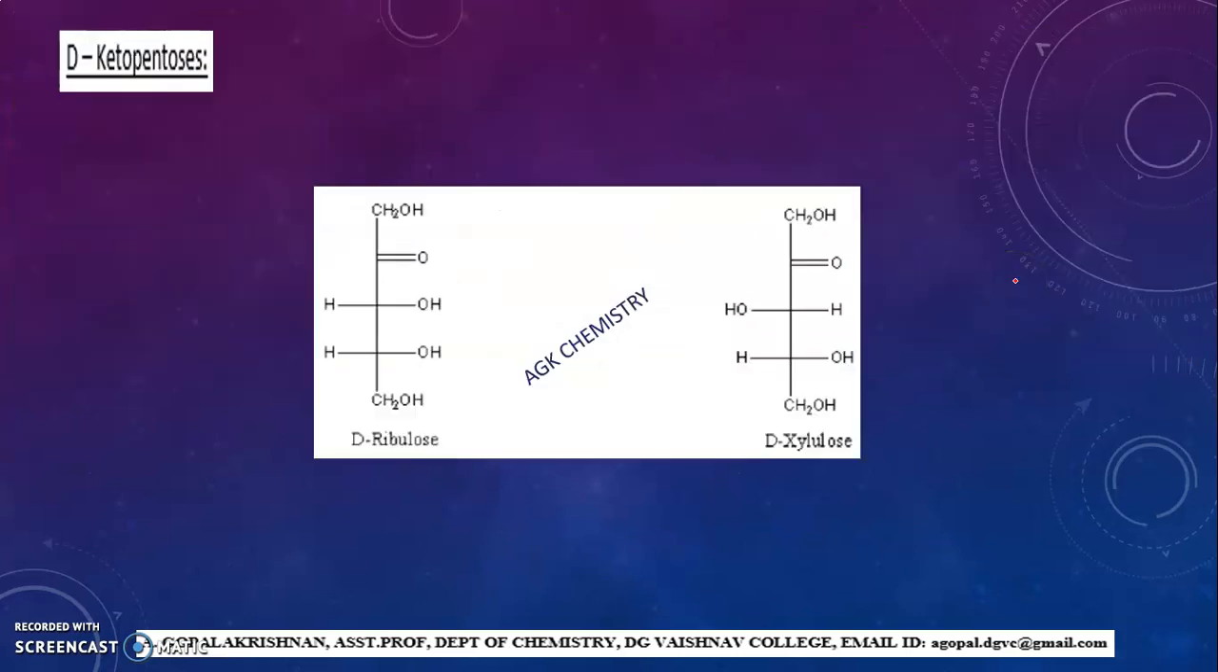Then similarly, if you take D-ketopentoses, in the case of ketopentose we have only 2 possible isomers. These 2 differ in the configuration of carbon number 3. This one is called ribulose and this one is called xylulose. So D-ribulose and D-xylulose are C3 epimers.